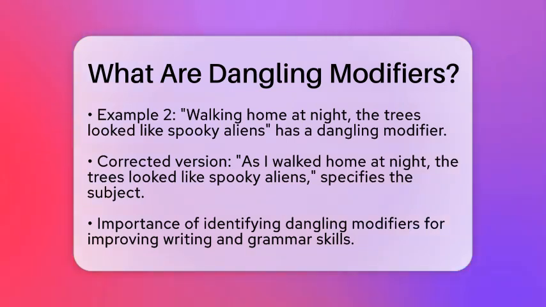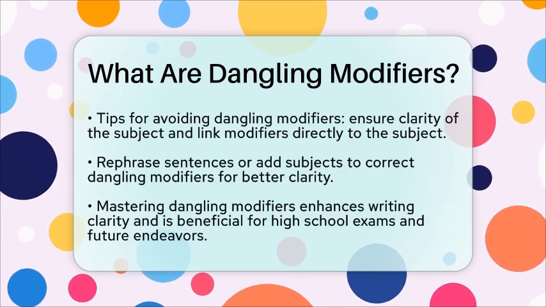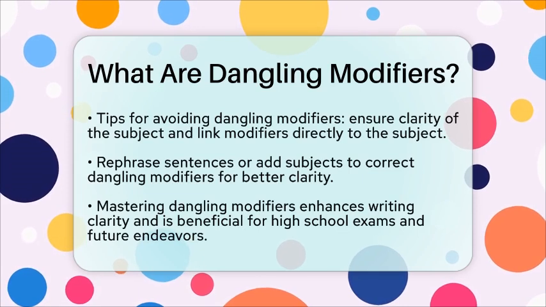Understanding and identifying dangling modifiers can help you improve your writing and grammar skills, especially in high school exams. Here are some practical tips. First, always ensure that the subject of the sentence is clear and that modifiers are directly linked to the subject they describe. Second, make sure your sentences have a clear subject and predicate.